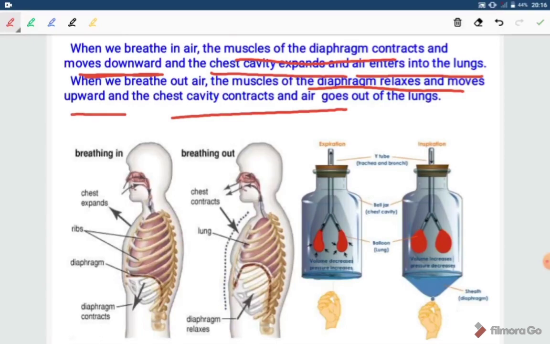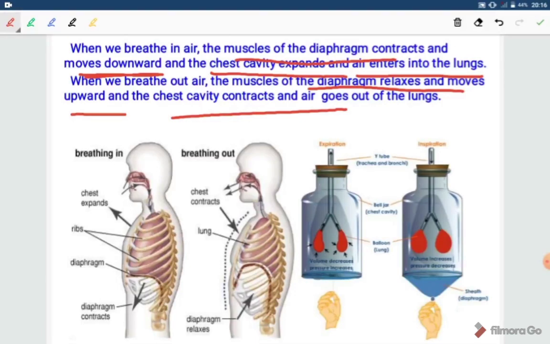In the process of breathing out or exhalation, there will be the opposite action. The muscles of the diaphragm will move upward and the ribs will move inwards. There will be a decrease in the volume of the chest cavity and air will be forced out of the body.